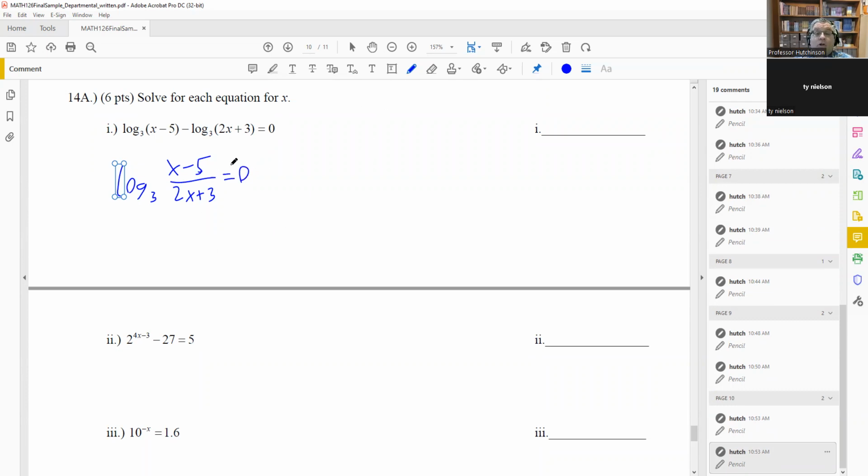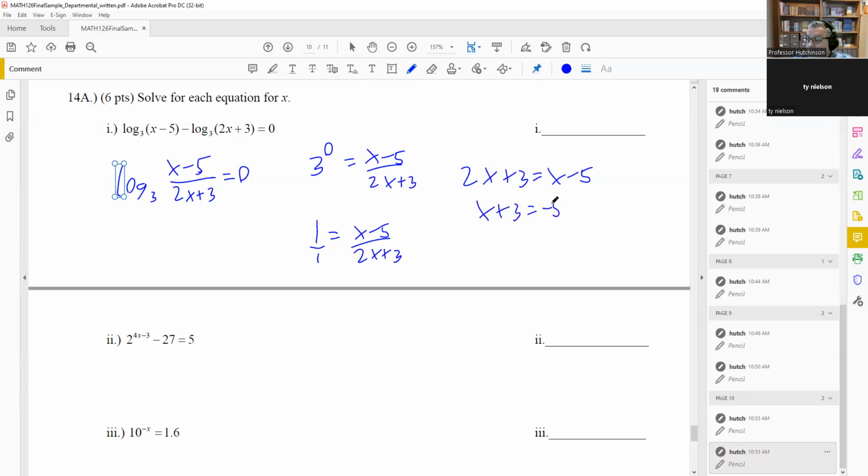Now we want to change it from log form to exponential. Take the base, raise the number after the equal sign, equals whatever is inside the log. Anything raised to the power of 0 is 1. So I have 1 equals (x minus 5) over (2x plus 3). We can cross multiply. 2x plus 3 equals x minus 5. We can subtract the x from both sides and get x plus 3 equals -5.